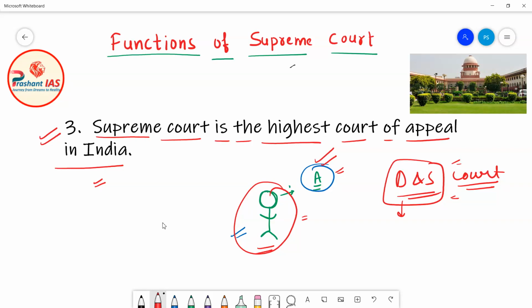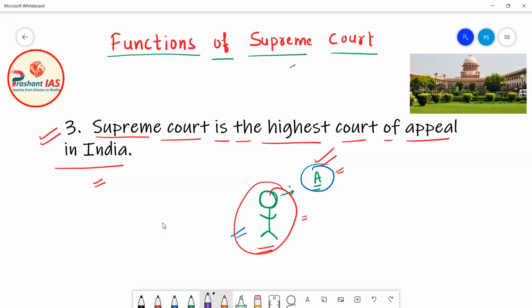Now Mr. A was not satisfied by the judgment of the district and session court, and was trying to prove himself innocent. So Mr. A hired a very prominent, very famous lawyer. This lawyer suggested that we should go to the High Court and file the case there. The trial went on in the High Court, and the High Court also said that yes, we are satisfied that you have committed the murder and the decision of the district court was correct. So now we are also giving you life imprisonment.